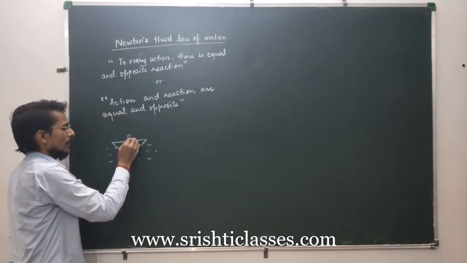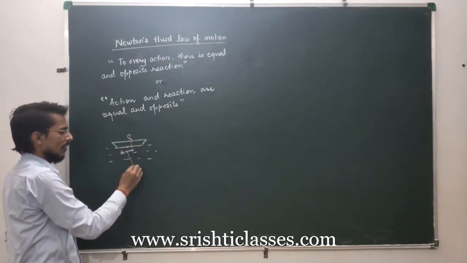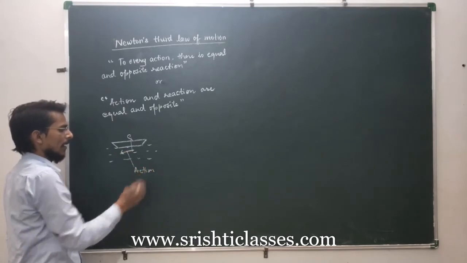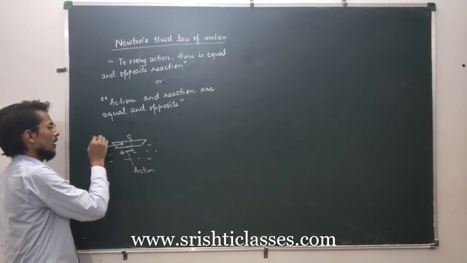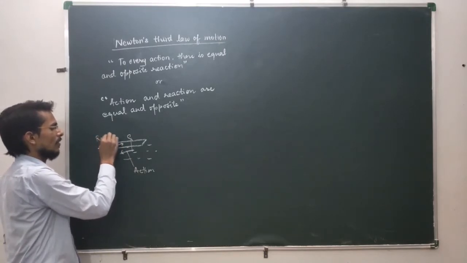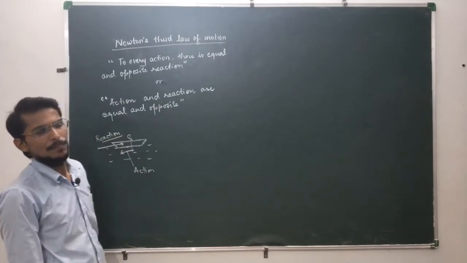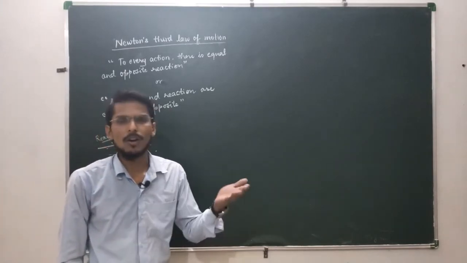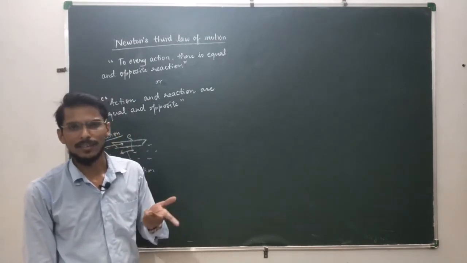A boatman pushes water backward. This is action. And as a result, water pushes the boat forward. This is reaction. ठीक है। इसी तरह से we are able to walk on the surface of earth. It is due to action reaction force.